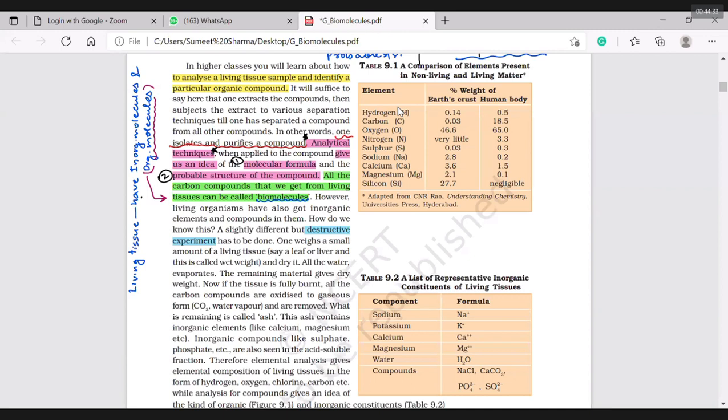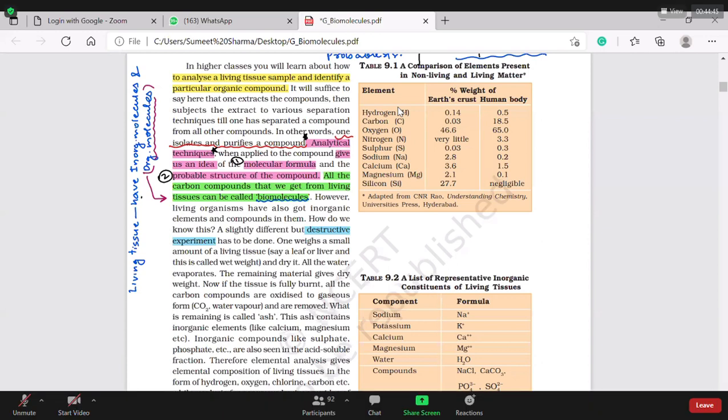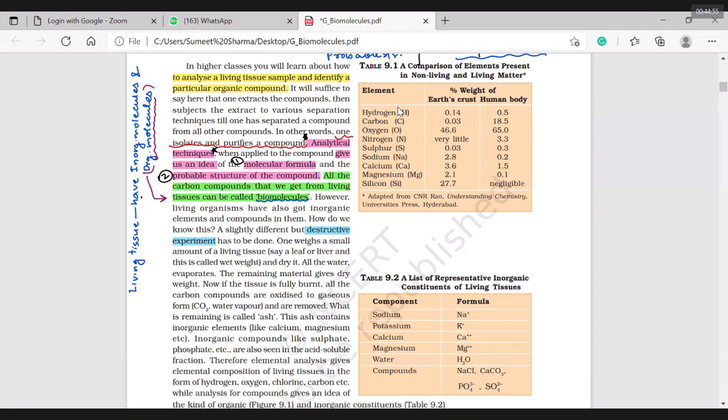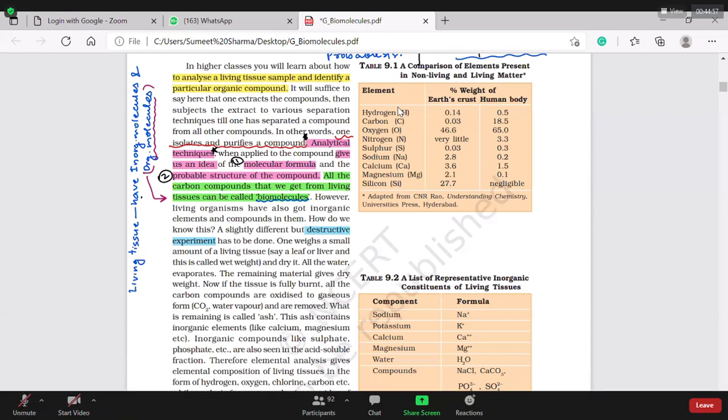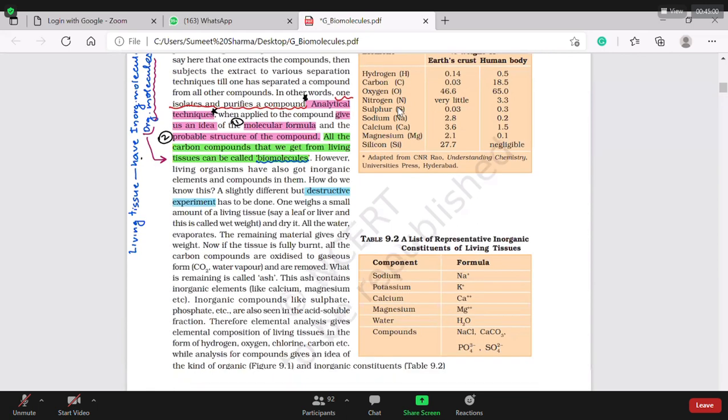So, for example, if this is a living tissue, keep it in the sun, it is getting sun dried. Or you can keep this in an oven also, get it dried completely. Whatever is left is called dry weight, meaning it is not having water. I'm not saying burn it. So there is something called dry weight, but they are telling something more about it.